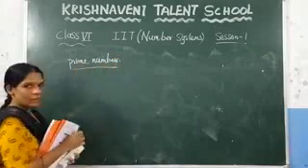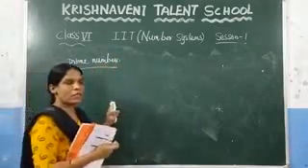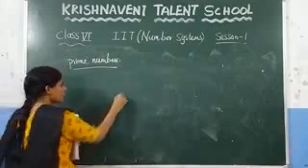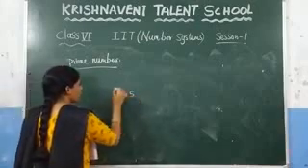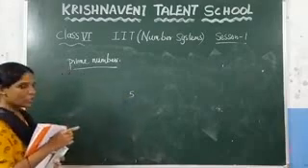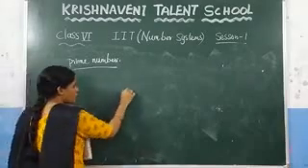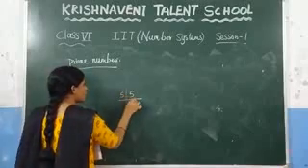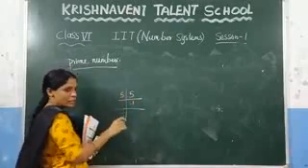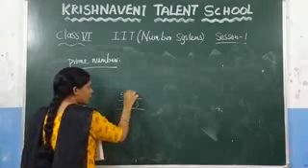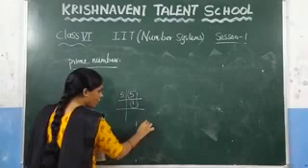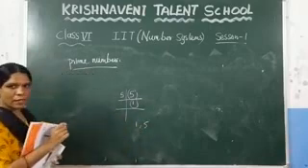What are prime numbers? The numbers that contain only 1 and itself as the factors, we call them prime numbers. Consider the number 5. If you find the factors for 5, you get 5 ones are 5. Here you can observe that it contains only 1 and the number itself as the factors. What are the factors of this number? 1 and 5. So we can say that it is a prime number.